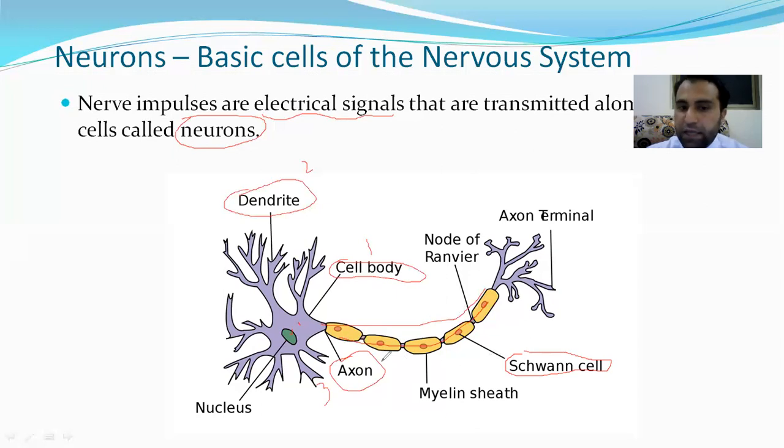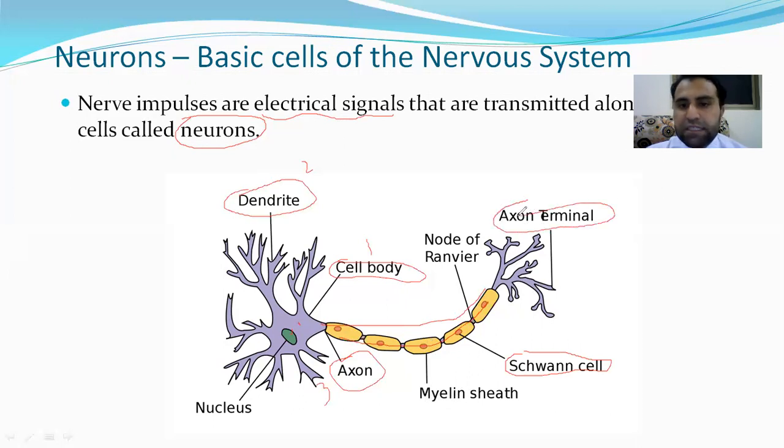That's why when this Schwann cell covers the neuron, the layer it forms is called myelin sheath. That myelin is an insulator that protects against the loss of impulse. While these are axon terminals.